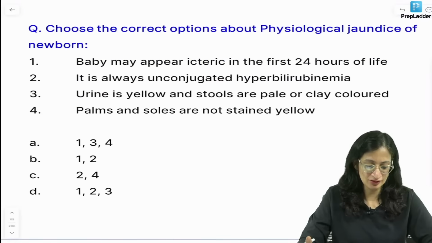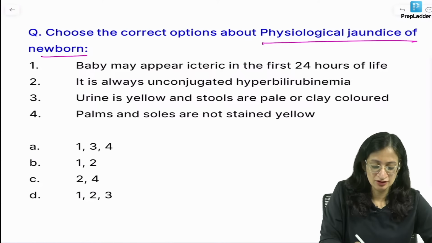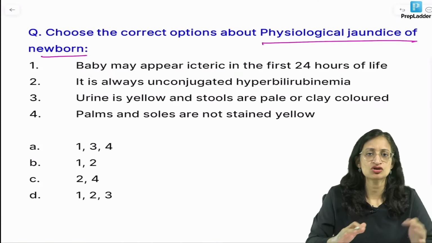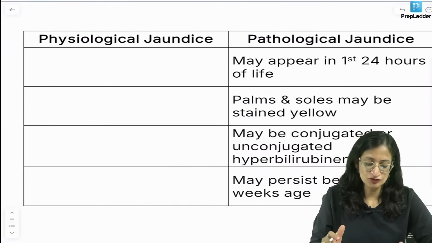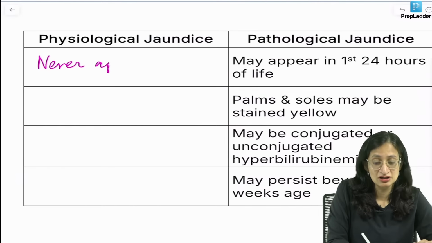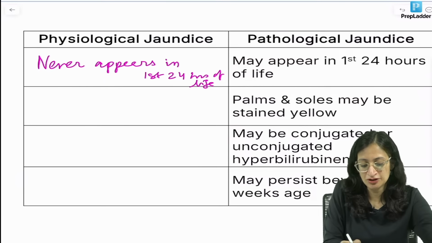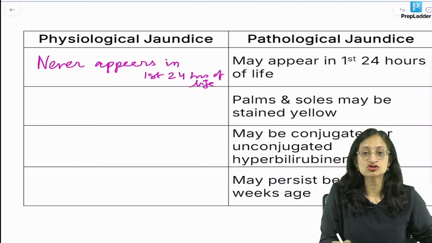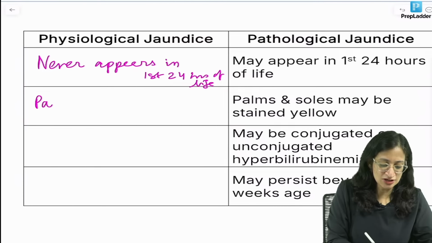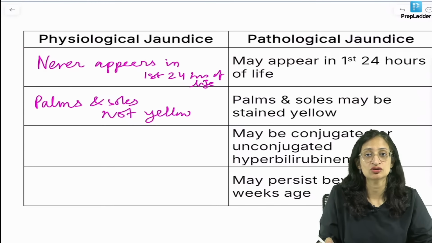Okay. Choose the correct option about physiological jaundice of newborn. Read the options very carefully. First, let us discuss physiological and pathological jaundice. We will come back to answer this. Okay. So, physiological jaundice never appears clinically, icterus never appears in the first 24 hours of life in physiological jaundice. But pathological jaundice may appear in the first 24 hours. Physiological jaundice is never very severe. So, palms and soles not yellow. Okay. If palms and soles are yellow it means it is severe jaundice, it is pathological.